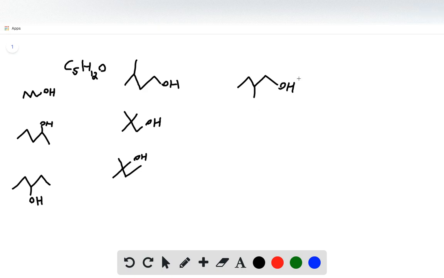Lastly, I can switch the positions of these two. So now I have 1, 2, 3, 4. I can add a methyl on carbon 1 and a hydroxyl on carbon 2. So this gives us 8 constitutional isomers.